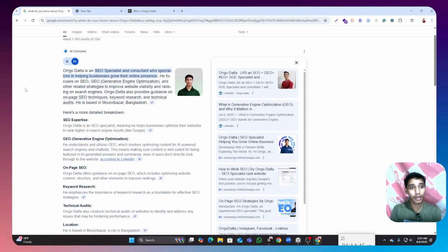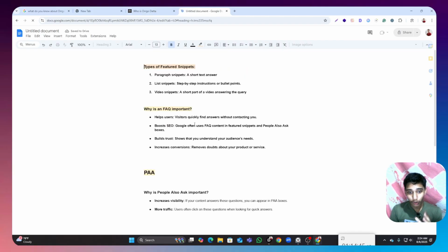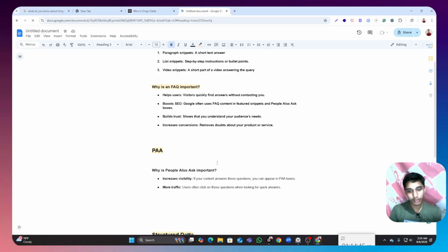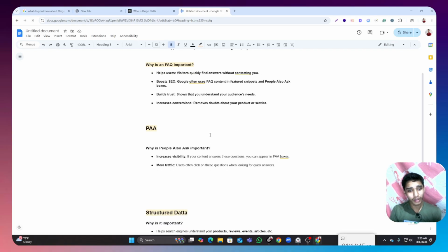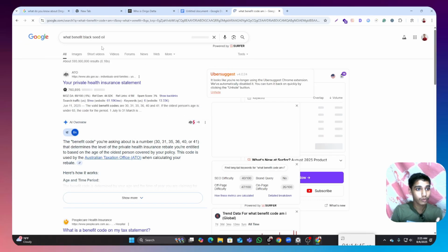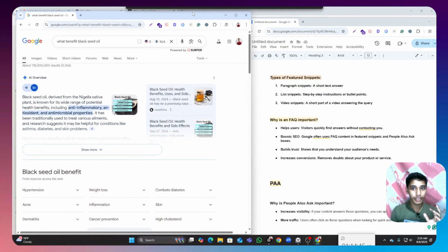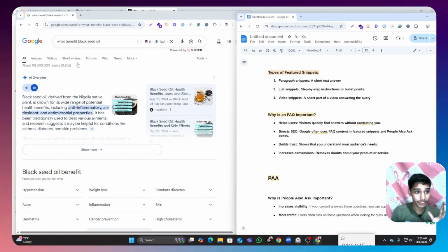Okay, now you can ask me how to rank our content. For example, I'll go to the doc section. I made this sheet, and if you follow all these strategies, day by day you will improve and rank your content, get topics, and increase your branding. Search what are the benefits of black seed oil. Search that, then Google will show about you. Okay, the first area is this: the awareness search. Google shows an overview section, so click show more.